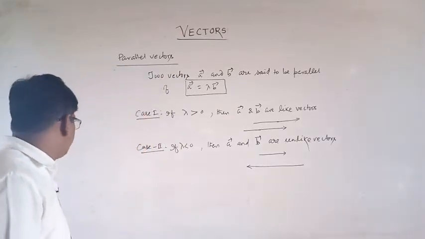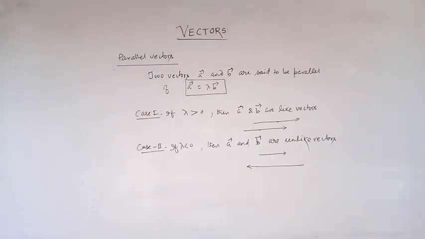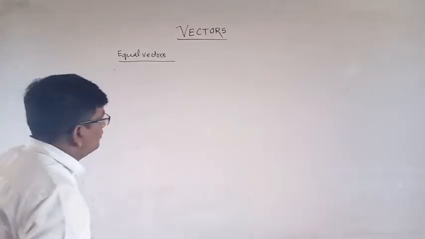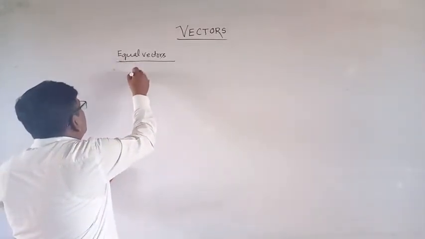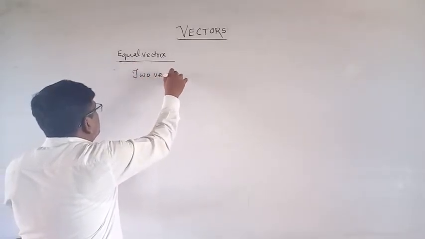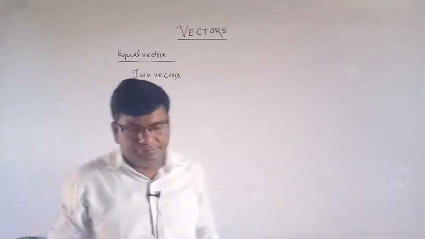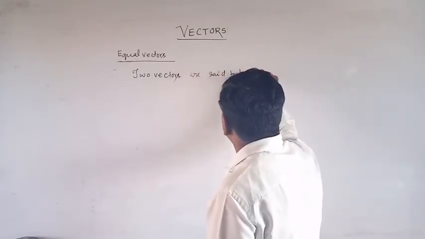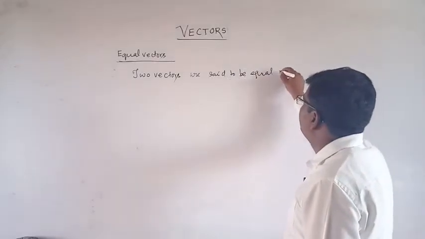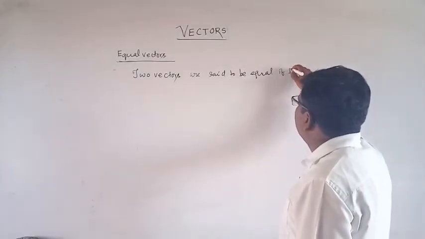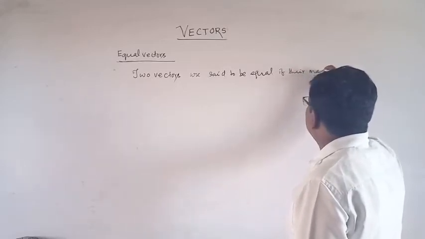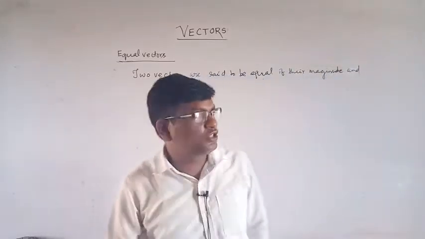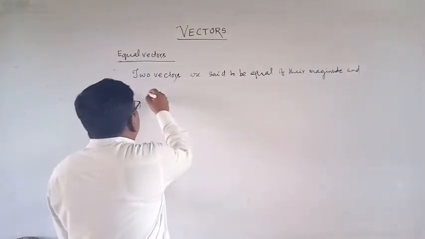And what are equal vectors? Two vectors are said to be equal if their magnitude and direction are equal.